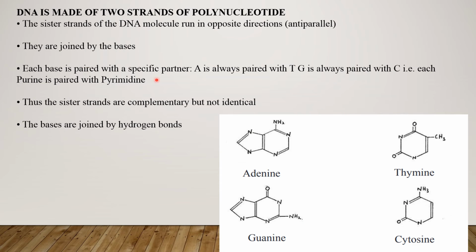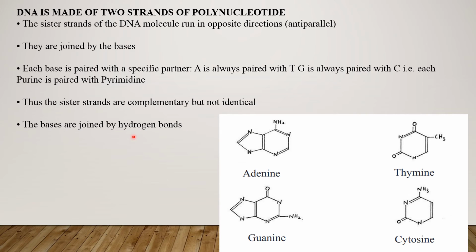The bases are paired in a specific manner, that manner known as the Watson and Crick base pairing, in which the adenine always pairs with the thymine and the guanine is always paired with the cytosine. The sister strands are complementary but not identical. Means in one strand adenine is present at one location, but in the opposite strand there is the thymine. So they are not identical but they are complementary to each other.